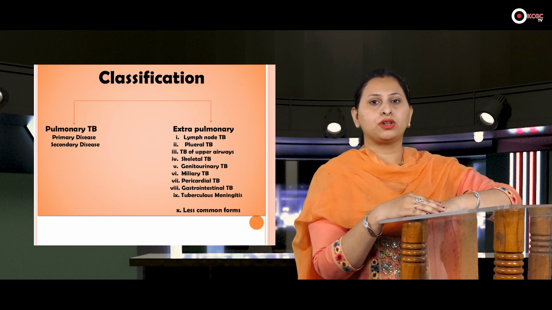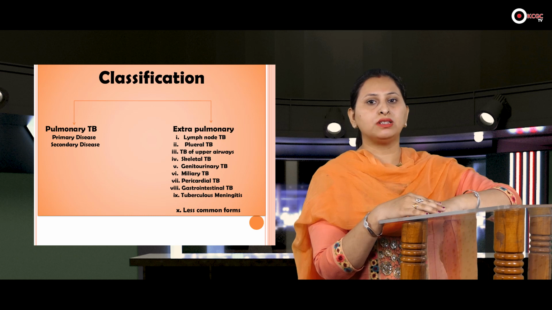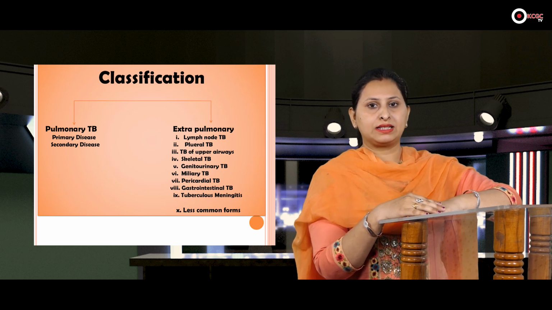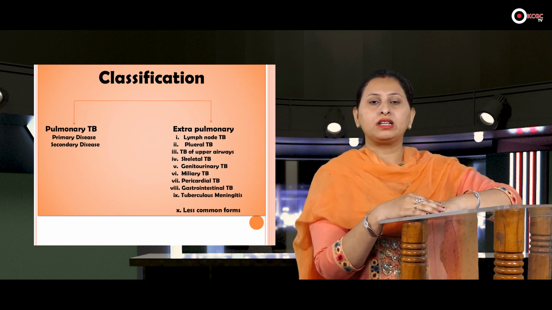Next is genitourinary TB. Genitourinary TB affects our urinary system and mostly affects our kidneys. Next is gastrointestinal TB. Gastrointestinal TB affects our intestinal tract. So these are the extrapulmonary TB.